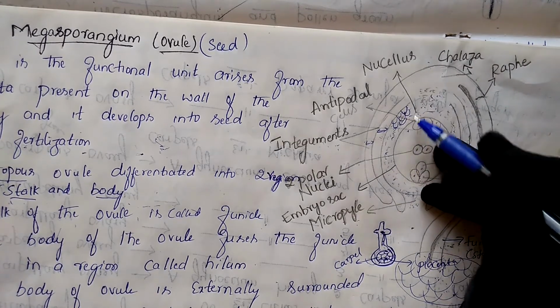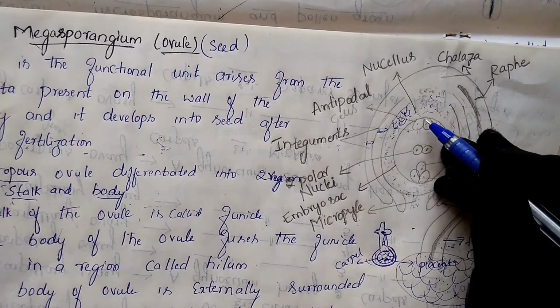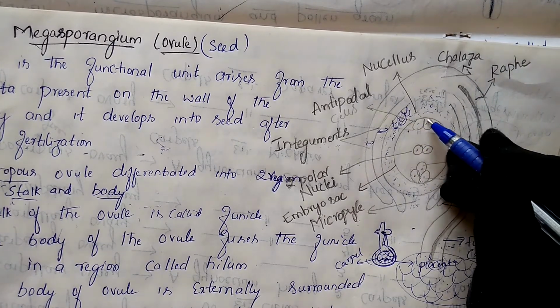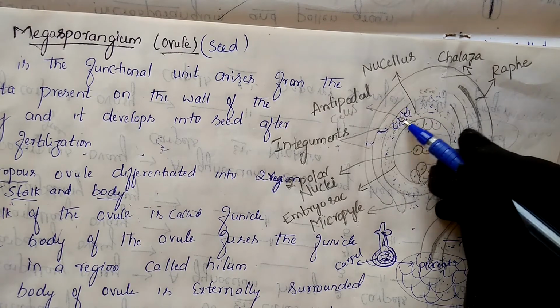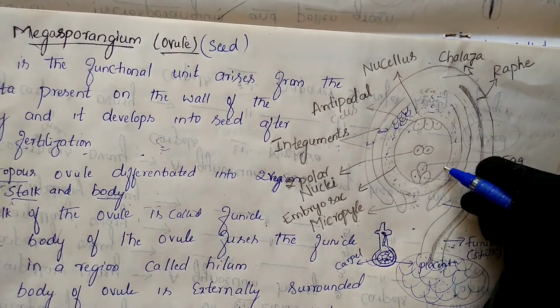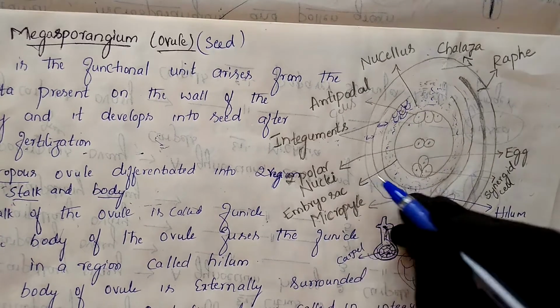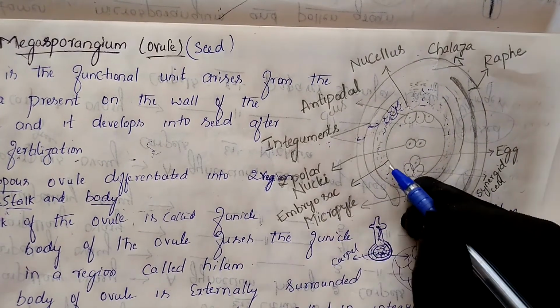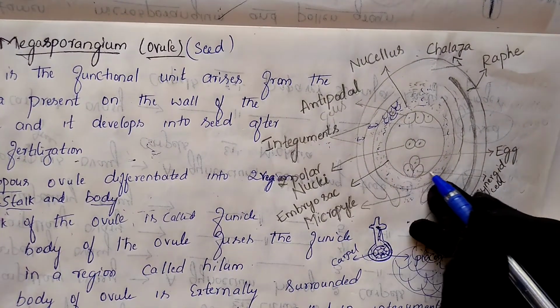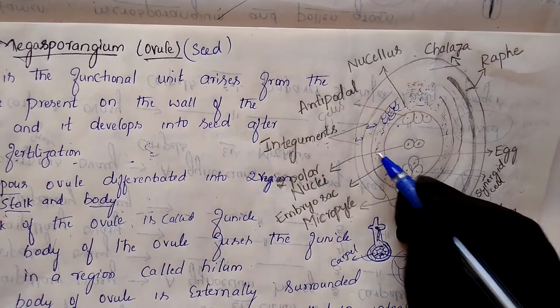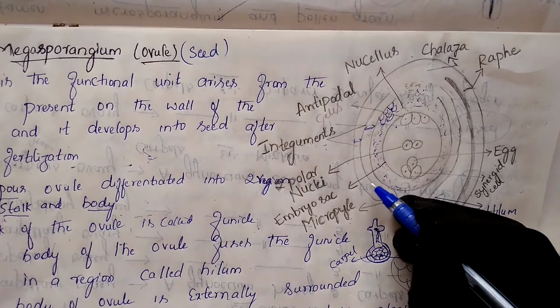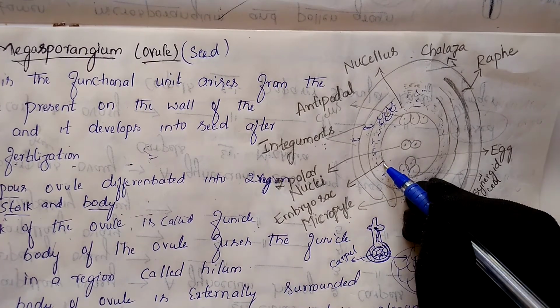Now inside this nucellus, it contains the embryo sac. Which is the embryo sac? This one is the embryo sac. See, in the middle, this egg-like structure present here, this whole portion we are calling the embryo sac. Inside this is the nucellus, this dotted structure we are calling the nucellus. Inside the nucellus it contains the embryo sac.